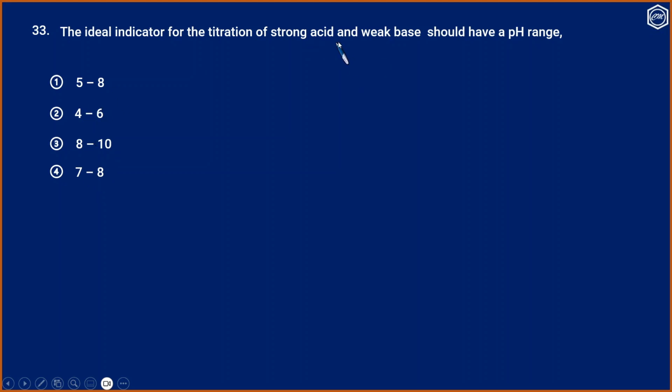Since the acid is strong and base is weak, the suitable indicator is methyl orange, 3.1 to 4.4. So approximately we can choose option number 2. That is the correct answer.